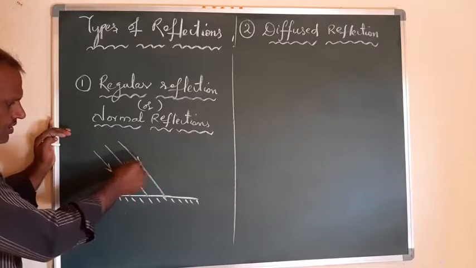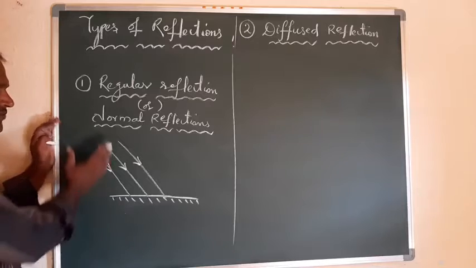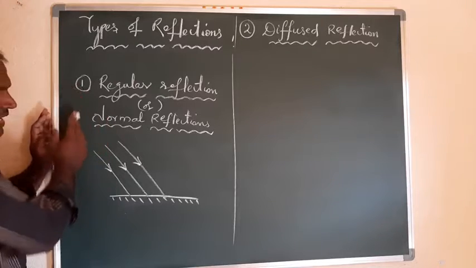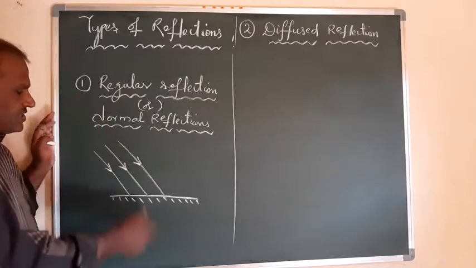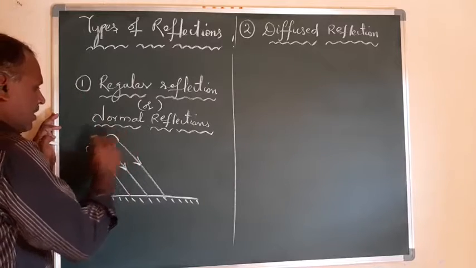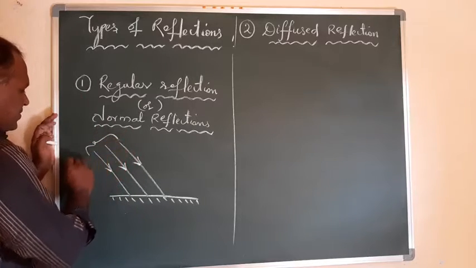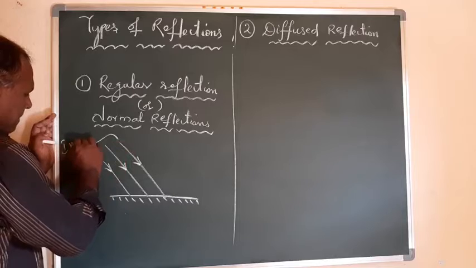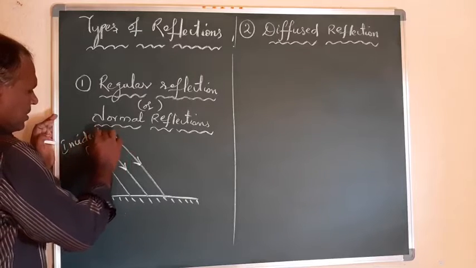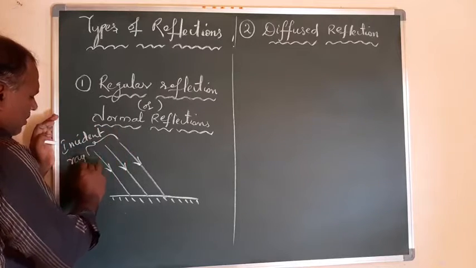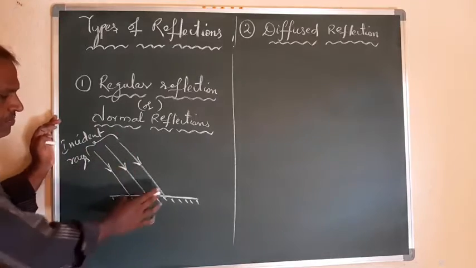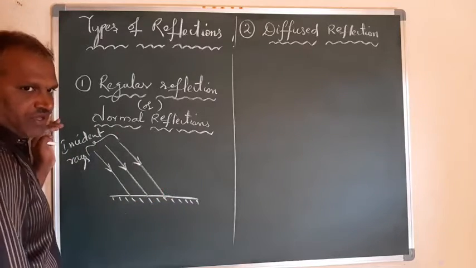This is a ray of light coming from a source of light, and these are incident rays. These incident rays are parallel to each other before making the reflection, right?